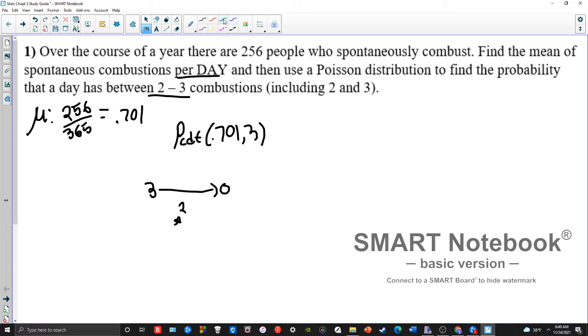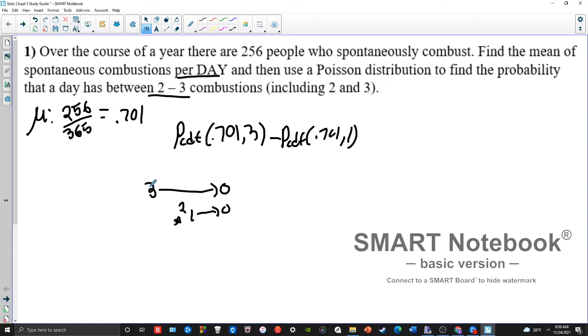So what I'm going to do is I'm going to subtract this by Poisson CDF of 0.701, comma 1. Now, why 1? Well, because this right here will get me all the probabilities of getting from 1 to 0 combustions in a day on average.